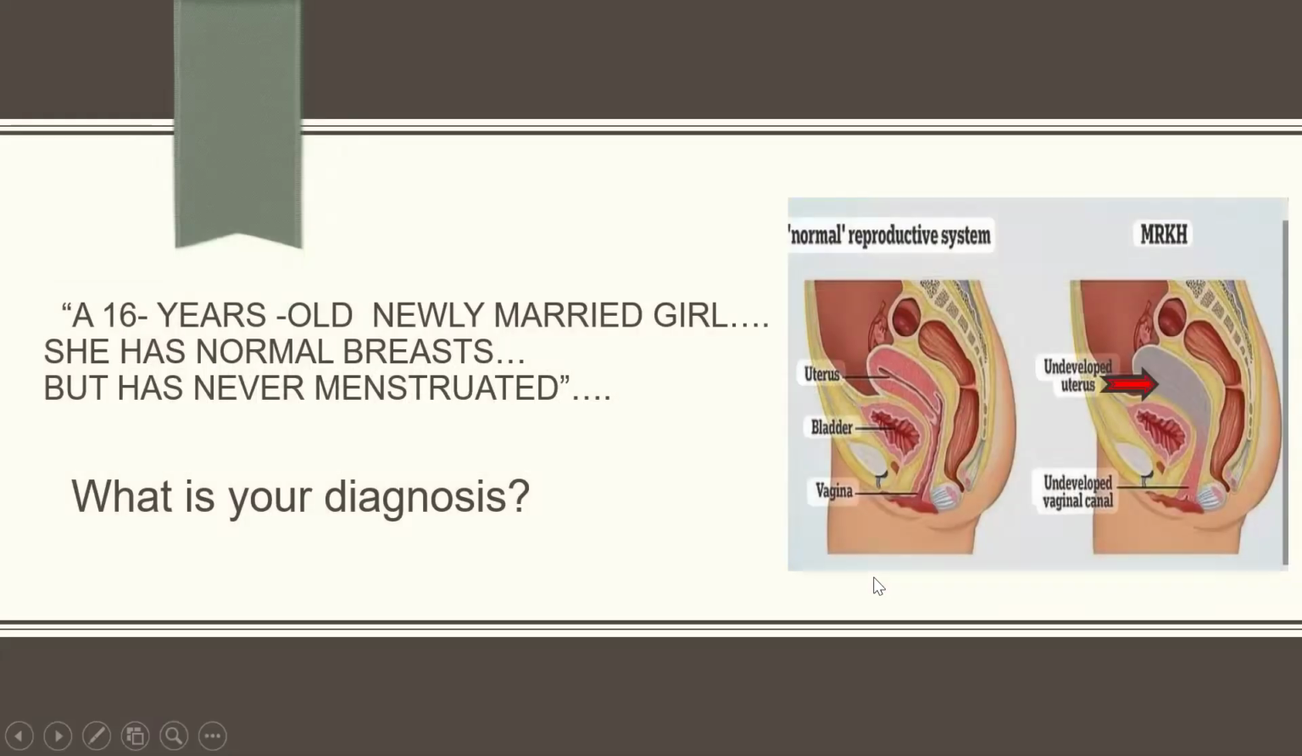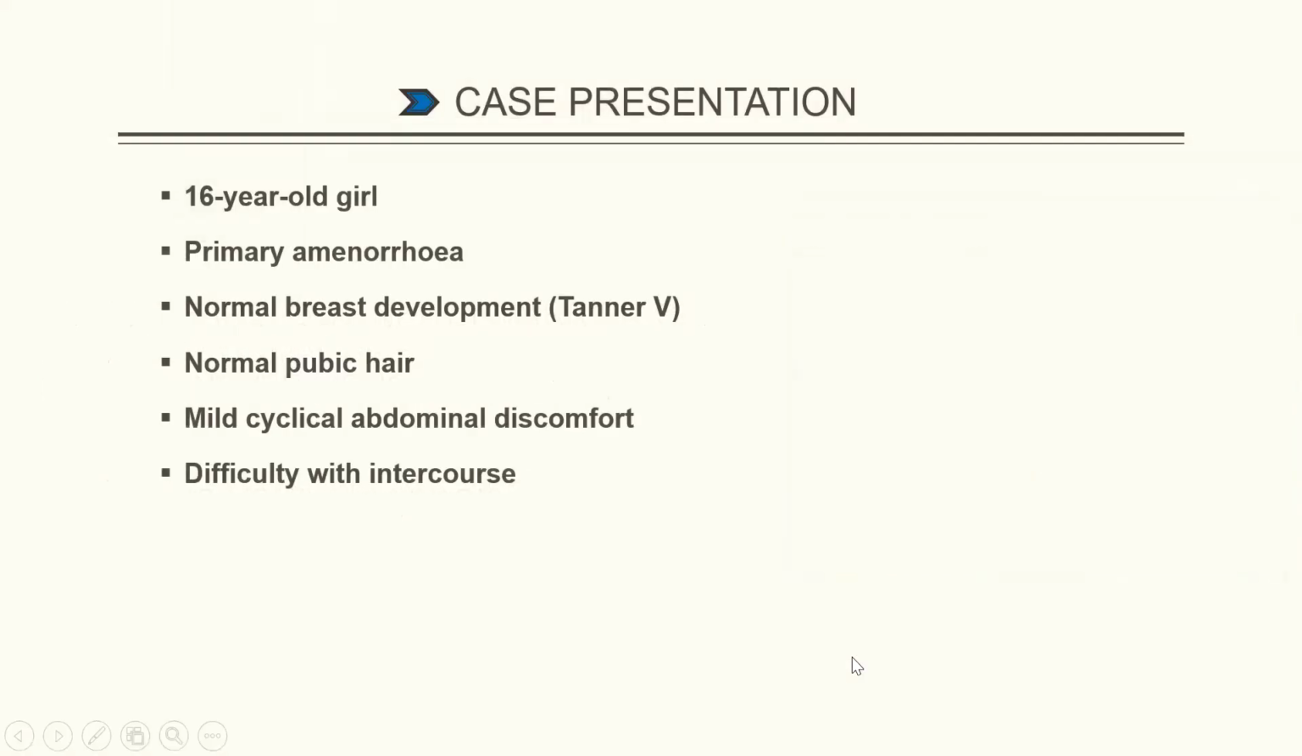So as you can see, today I have a case of a 16-year-old newly married girl. She has normal breasts but has never menstruated. So guys, what is your diagnosis? I would like you to drop your answers in the comment box so that I can get a clue how perfect your diagnosis is regarding this case and how confident you are about this topic as well. So, should I move to the next slide?